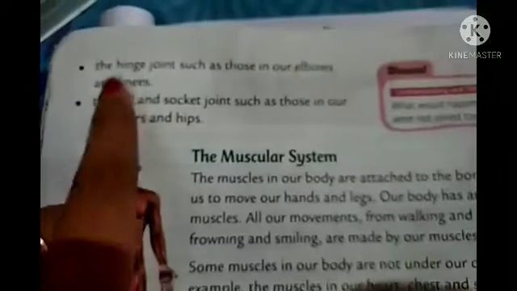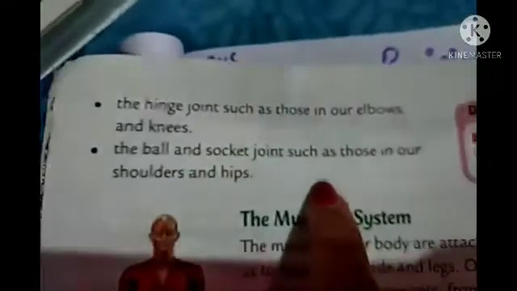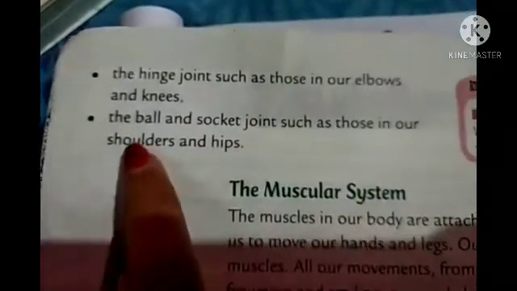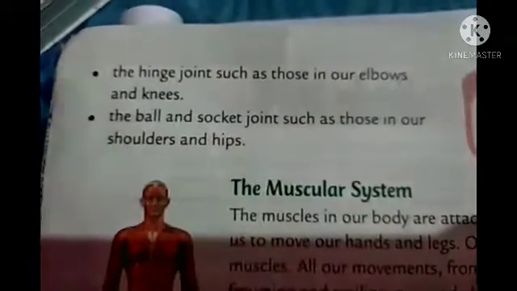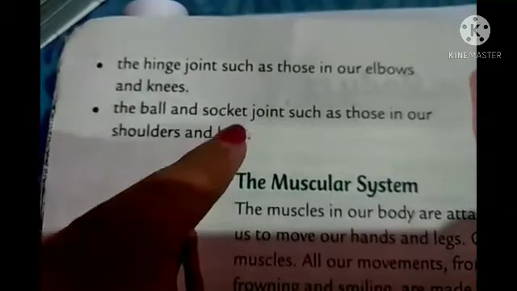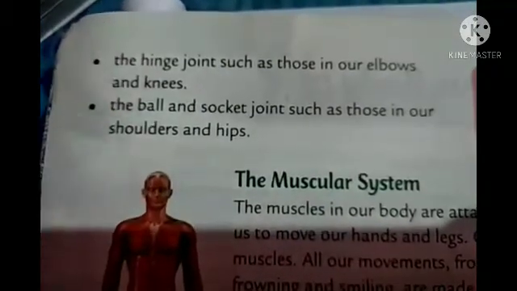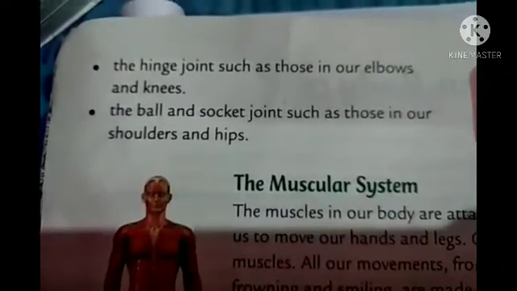Elbow and knees are hinge joints, as we can move them in only one direction, and ball and socket joints are like shoulder and hips. We can move these in all directions, so that's why it's called a ball and socket joint. And when you move to higher classes, you will also get some other types of joints.